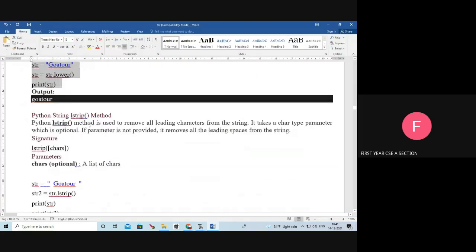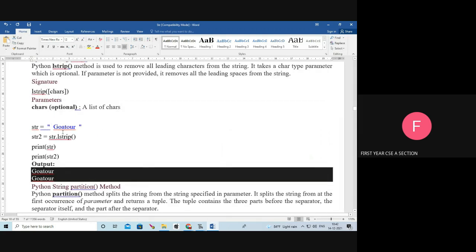Next, lstrip. Lstrip means left side strip. What is strip? Strip means removing. So we are going to remove all the leading characters from the string. For example, leading characters means the spaces. See the output.